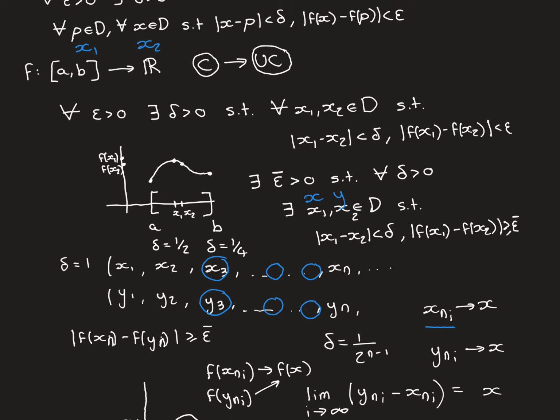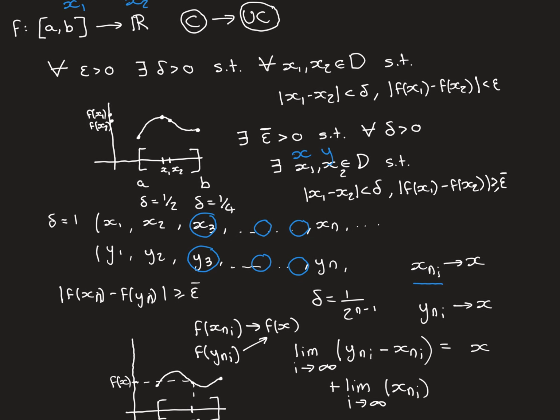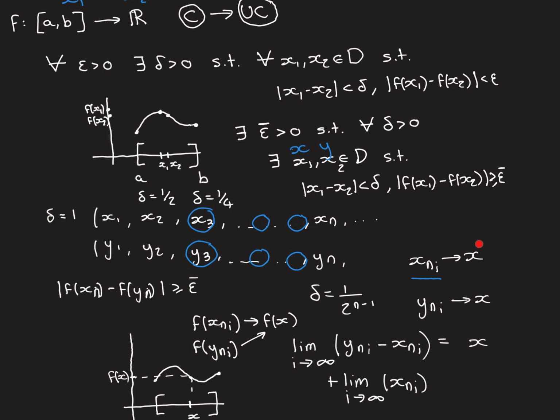Hence we know then that one of these beautiful functions that is continuous everywhere over a closed bounded interval does in fact obey the uniform continuity property. So it's not just continuous everywhere over that interval, but it's also uniformly continuous everywhere over that interval. And crucially, it relies upon that interval being a closed interval. It does not hold true, as we saw in the previous part with that counterexample, for functions that are continuous everywhere over an open interval. And the way the proof would fail is that we wouldn't have been able to conclude that this thing that they're converging to was actually inside the interval.